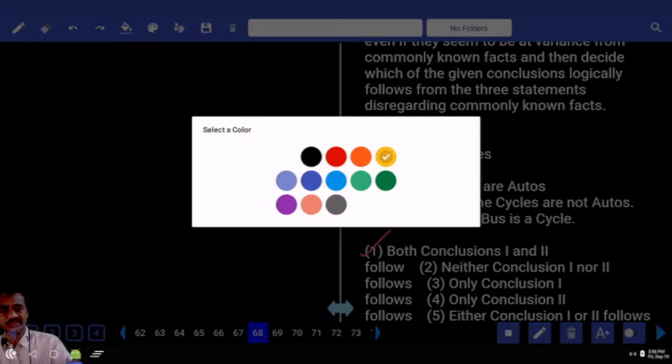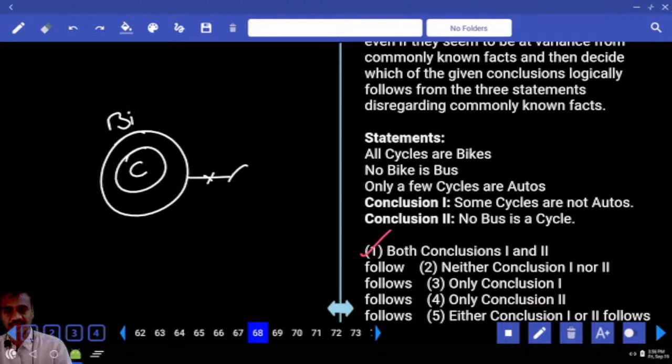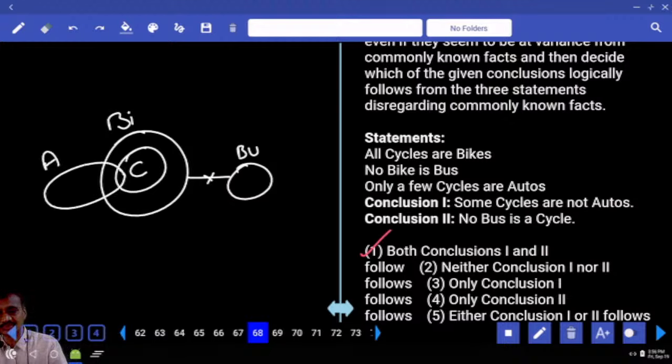Now in this 68, what is given here? All cycles are bikes. Now these are the cycles that are bike, and no bike is a bus. No bike is bus means no intersection between bike and a bus. Then only a few cycles are autos. Now some of the cycles are autos, but not all. Entire cycle cannot be part of auto. Then some cycles are not autos, definitely true.